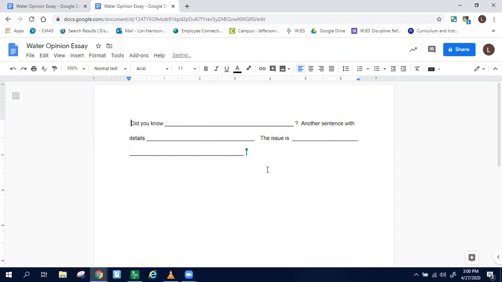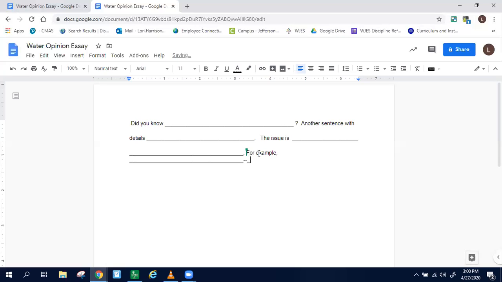So on the sentence stem, some of the things they gave us were, so you could say, so in that issue, the fact that millions of people do not have enough access to fresh water. So then I would include something like, for example, and then I would say how many people don't have access to enough fresh water. Where could I get that information? I could get that information from the One Well book, or hopefully somewhere on my note catcher. So for example, and then you just fill in the rest of that sentence and so on.